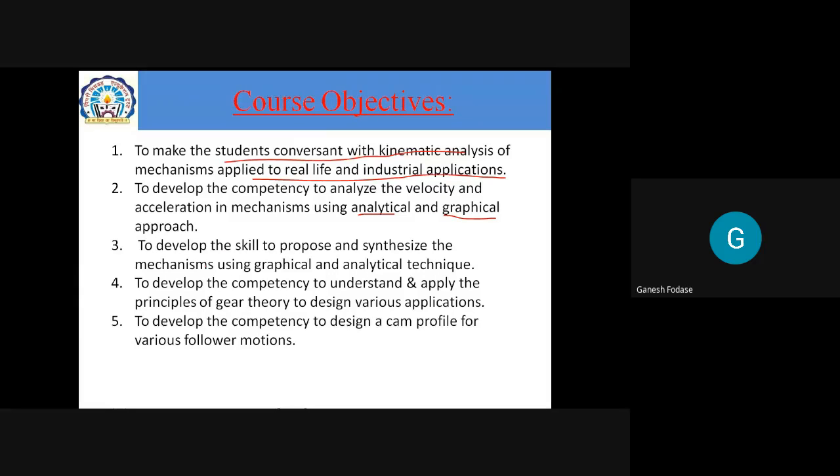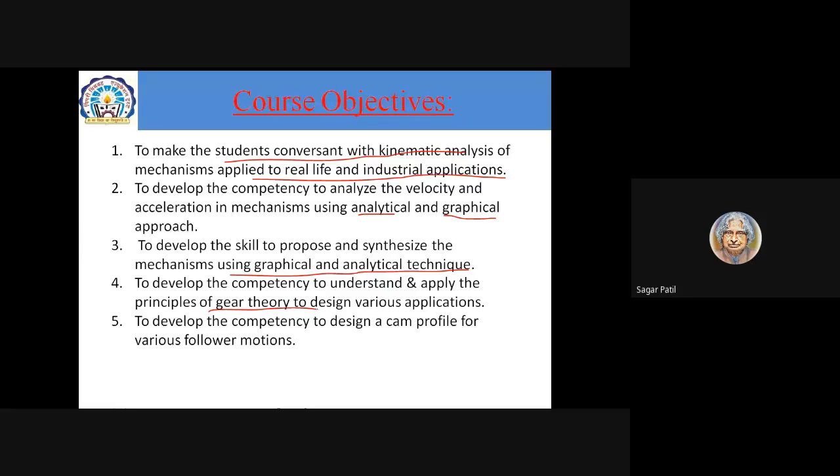Then, to develop skill to propose and synthesize the mechanism using graphical and analytical techniques. This is related to synthesis of mechanisms. The fourth one is to develop competency to understand and apply the principles of gear theory. So you must know different types of gears and different types of gear trains and their application for gear design.